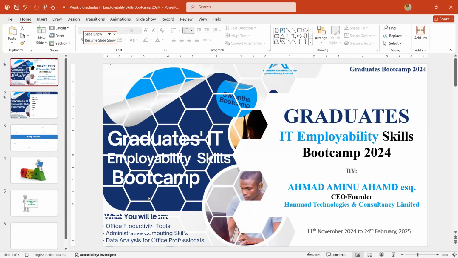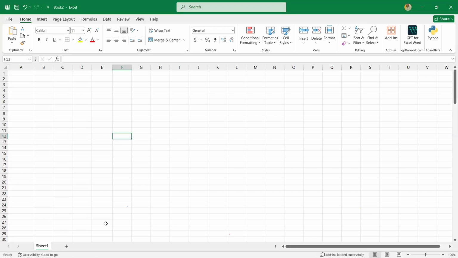Please, can you see my screen? Okay. I believe you can see my screen. Let me just continue. So the first thing we are going to talk about is text to column. Let me have a data. Hold on, please. Let me get a data. Let me find a data.